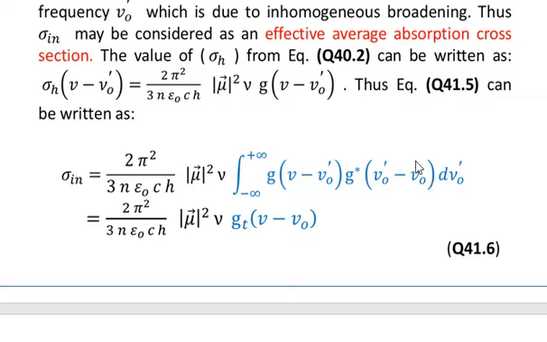So this integral in blue is what we represent with the function gt of nu minus nu naught, written just below, because you see that in the above integral the integration is over the variable nu naught prime. So this nu naught prime will vanish when the integration has been performed. So the new function that will appear is denoted by gt, and you saw that this gt does not contain nu naught prime. So gt is a function of nu minus nu naught.